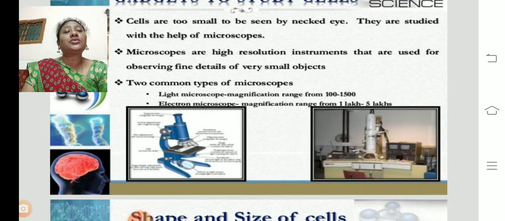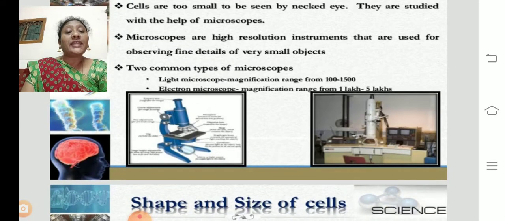Microscopes are high resolution instruments that are used for observing fine details of very small objects. Microscopes have higher resolution, which allows us to visualize even very small objects clearly. Two types of microscopes are there: the light microscope, with magnification ranging from 100 to 1500, and the electron microscope, with magnification ranging from 1 lakh to 5 lakhs.